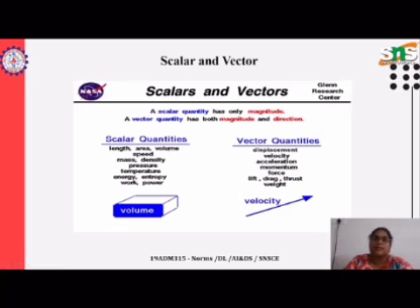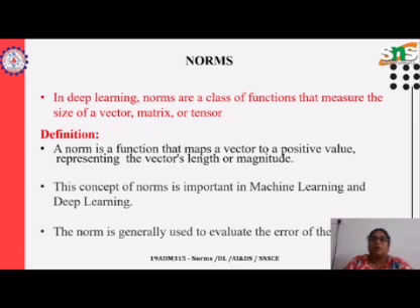Both scalars and vectors, we are going to use in deep learning for calculating numerical inputs or numerical values. If you want to calculate the area, we use a scalar. If you want to calculate the velocity, we'll use vector values. For those purposes, scalars and vectors are there in deep learning. So, norms. This is your third topic in the syllabus.